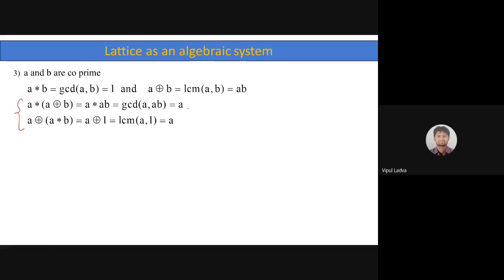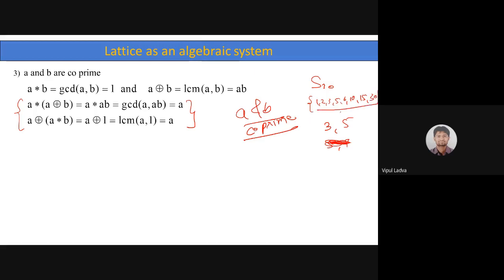And you need to take care that here A and B both are co-prime numbers. Co-prime numbers means the GCD is 1, like 3 and 5, like 5 and 7. But I cannot say 5 and 7 because we are dealing with S30. The members of S30 are 1, 2, 3, 5, 6, 10, 15, and 30 only. So we need to pick any two elements from here that are co-prime. We may take 3 and 5. We may take 3 and 10. Both of these are co-prime.